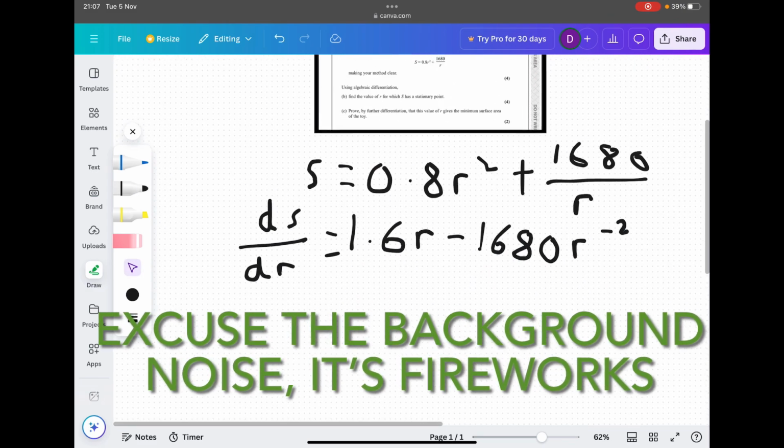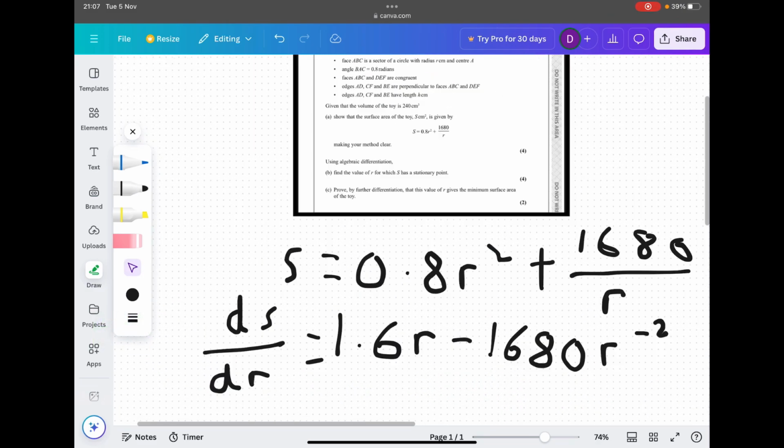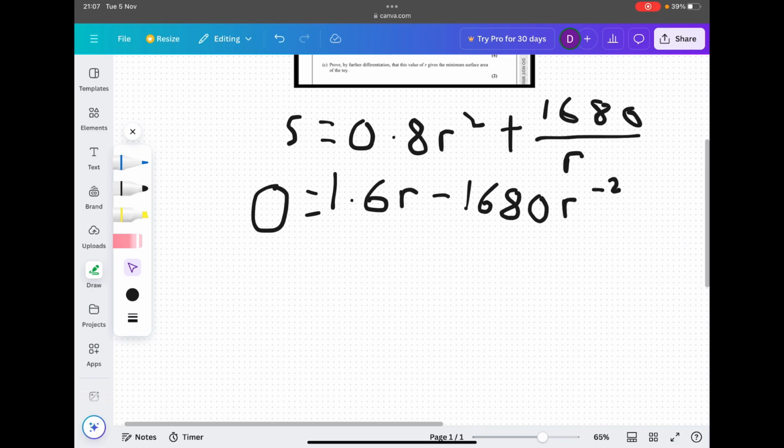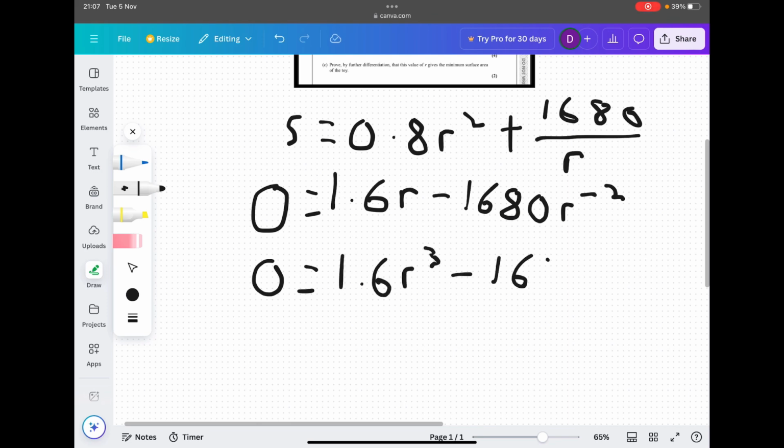Okay, so it wanted us to find the value of r for which s is stationary. So as I said, we replace this ds by dr with 0 to find the r point. And now all we need to do is rearrange the equation. So what we can do is times everything by r squared to get rid of this term here. So what we'll get is 0 is equal to 1.6 r cubed minus 1680.